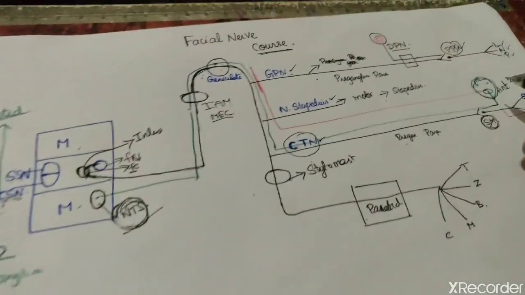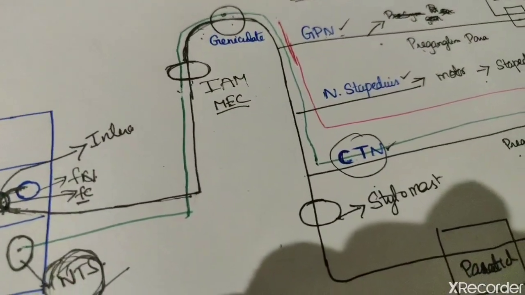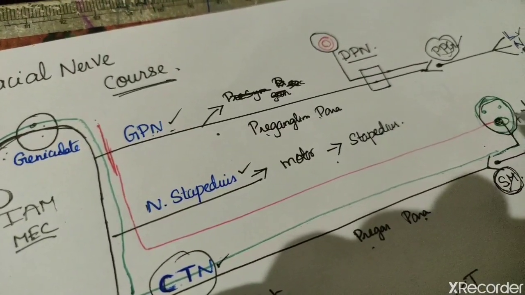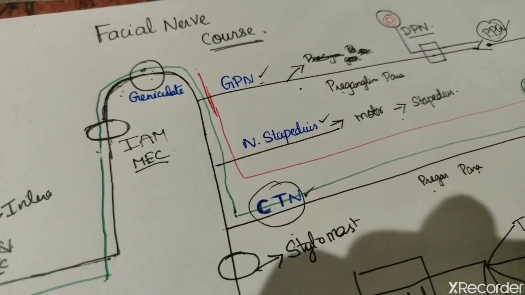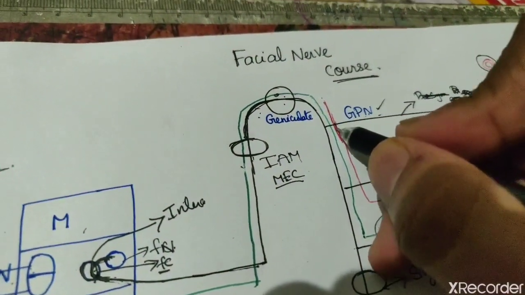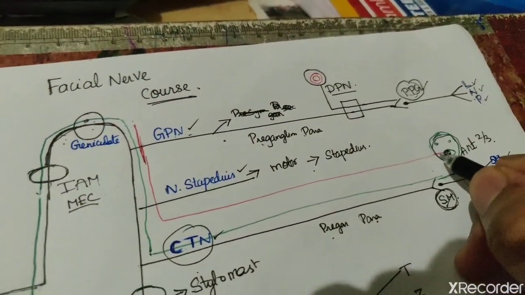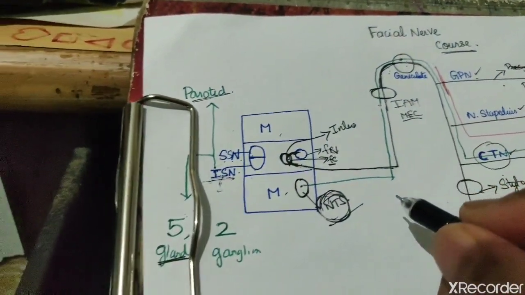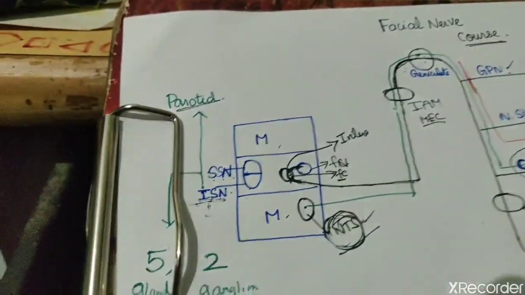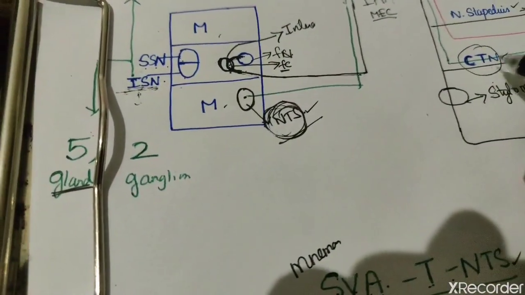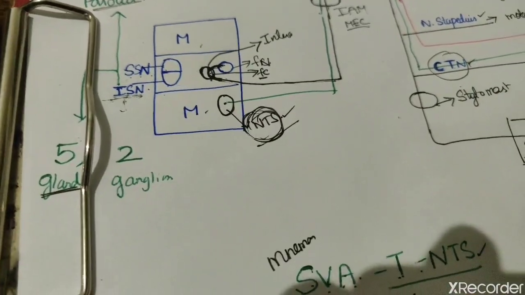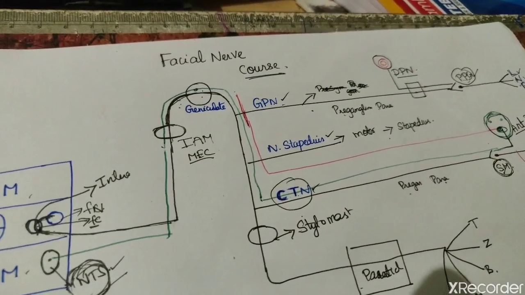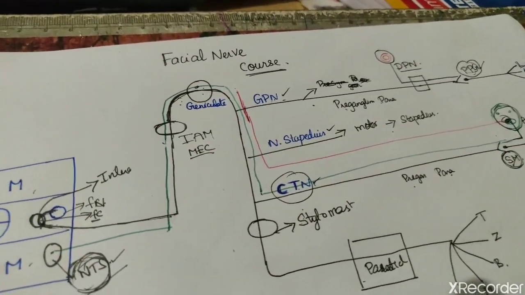Next, the taste buds also in the palate. The glossopharyngeal nerve carries the taste from the palate. It also passes via the same pathway and relays in the nucleus tractus solitarius. So the chorda tympani carries taste from the anterior two-thirds of the tongue, and the glossopharyngeal nerve carries taste from the palate. This is all.